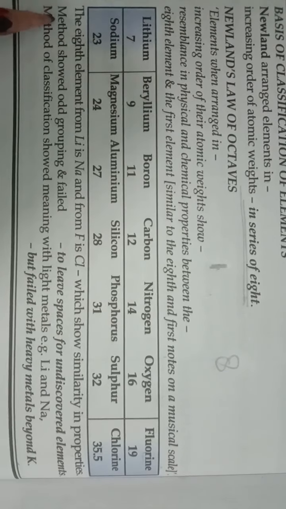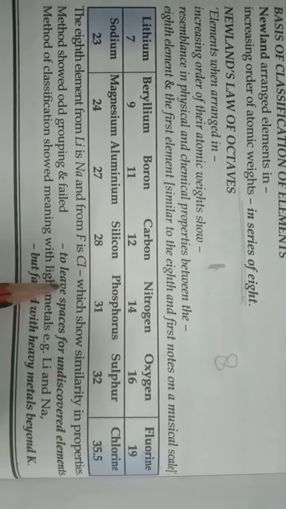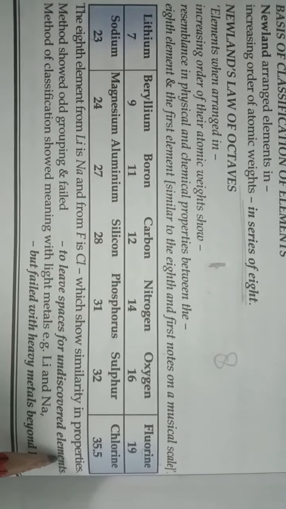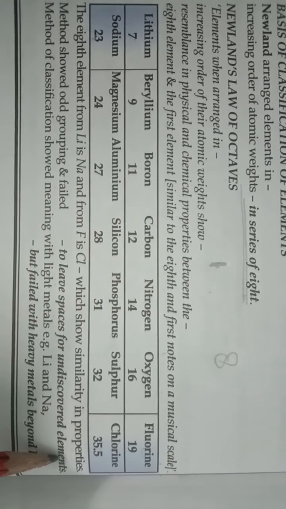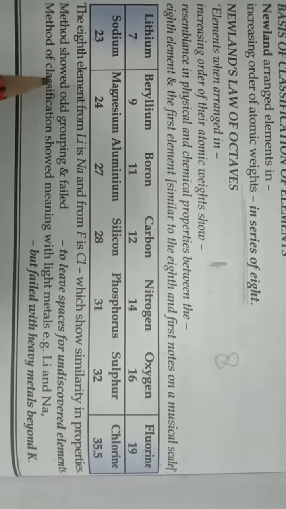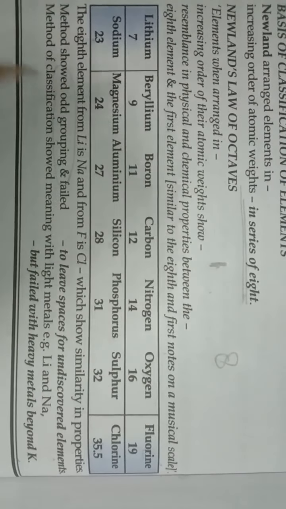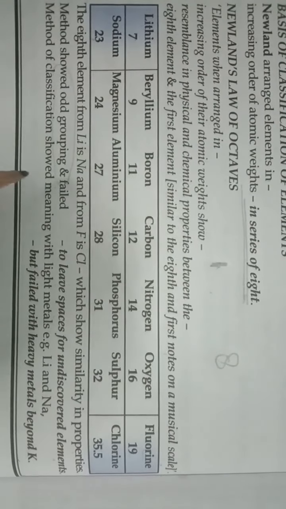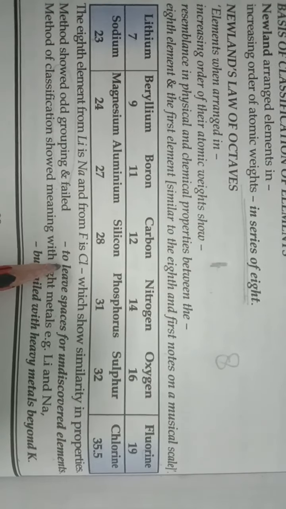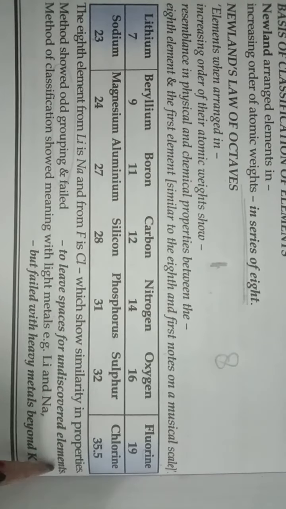Now the method showed odd grouping and failed to leave space for undiscovered elements. So this was the first drawback of this classification. What was the first drawback? According to this drawback, odd grouping of elements is there, and no spaces are left for the undiscovered elements.